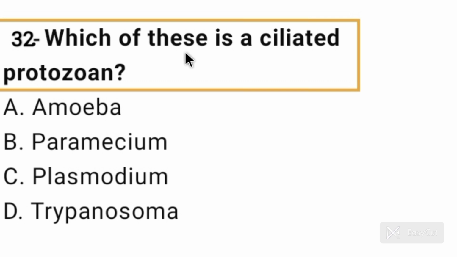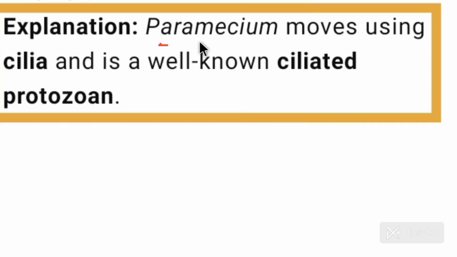Question number 32. Which of these is a ciliated protozoan? Paramecium is a ciliated protozoan. Option B is correct here. Paramecium moves using cilia and is a well-known ciliated protozoan.